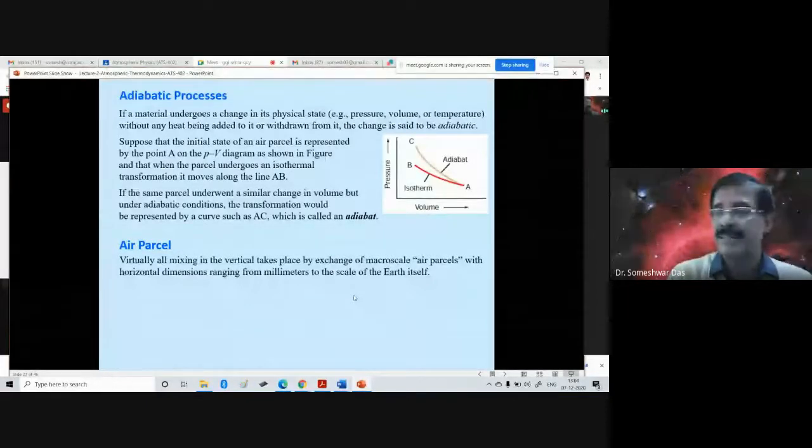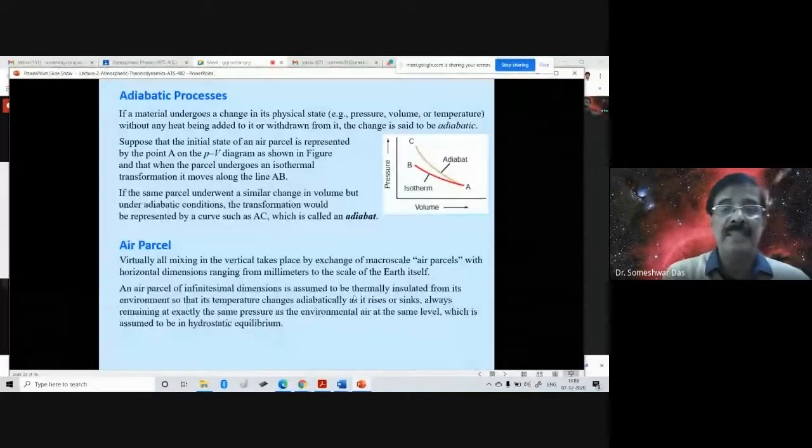So it can range from very small size to a very large size. Okay, air parcel. When we talk about atmospheric physics, we refer to an air parcel to indicate or discuss various phenomena, like when air is heated, the air parcel rises up or is lifted because of the change in density or because of a mechanical process and so on. Air parcel, okay. So you have to remember this.